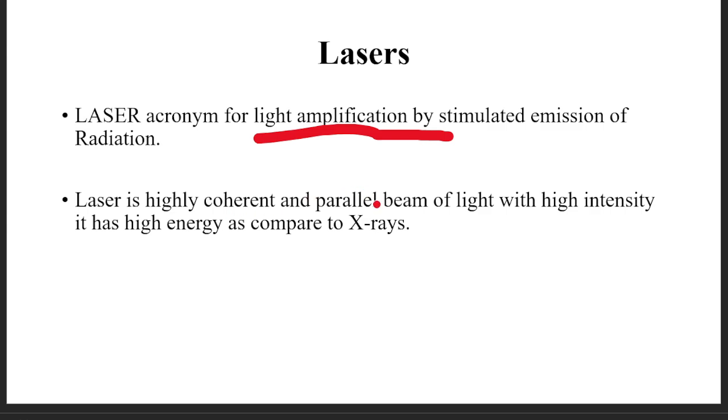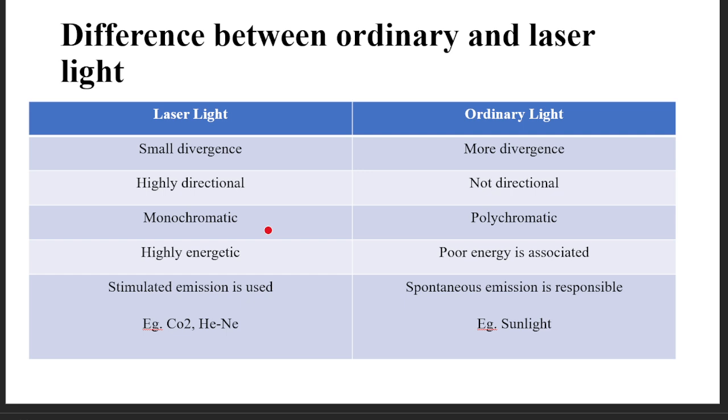So the laser has a parallel beam of light which has high intensity and high energy as compared to X-rays. So what is the difference between ordinary light and laser light? The laser light has a small divergence, whereas the ordinary light has more divergence. That means laser light consists of a parallel beam of light, so it does not separate over a wide distance, whereas ordinary light has more divergence. That means ordinary light will spread over a distance.